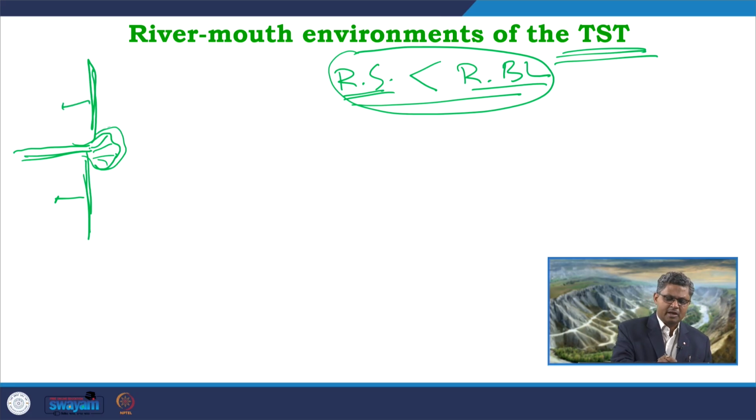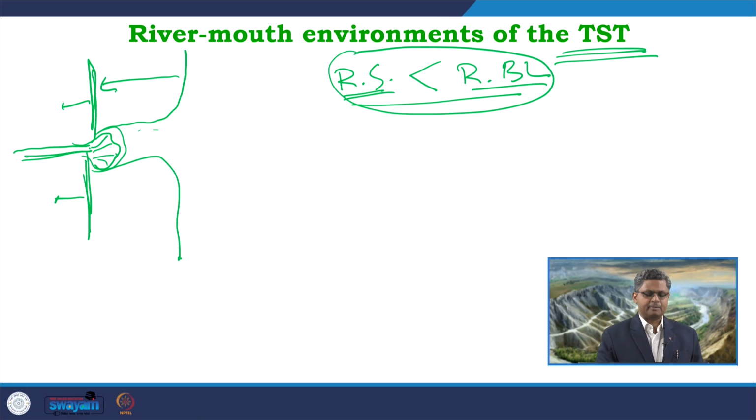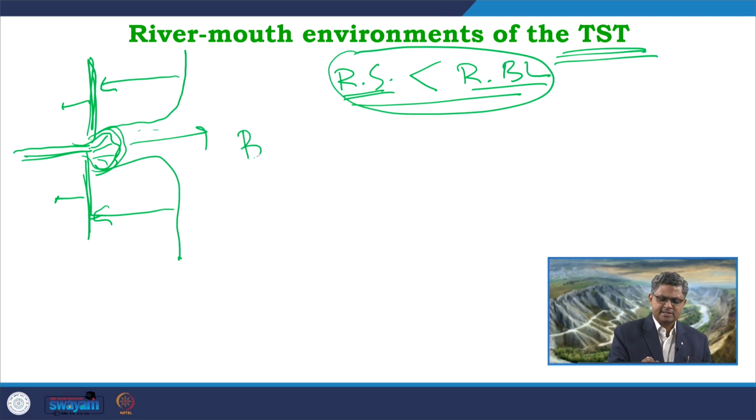So, initially maybe the original shoreline was somewhere here, and the river mouth has gradually opened up and the shoreline has retreated back in this portion. By that time the river system is also retreating back, but at any given point, if I compare that with respect to the shoreline position, there will be a small delta forming over here. This kind of delta is commonly called a bay head delta.